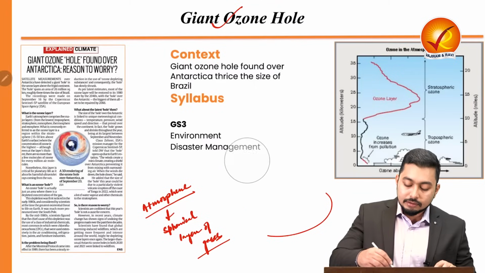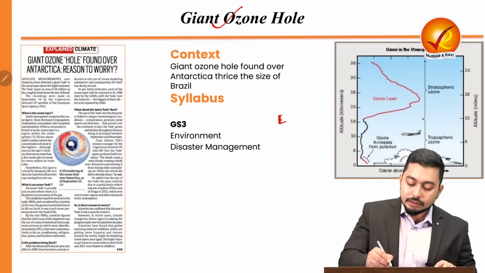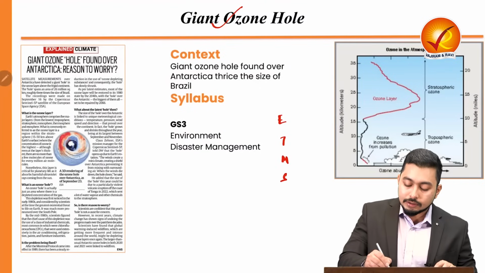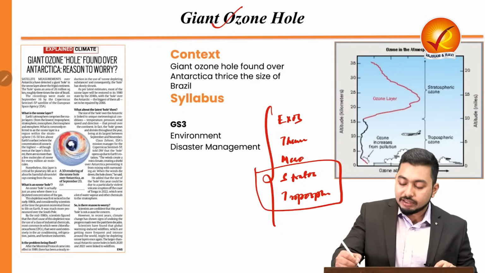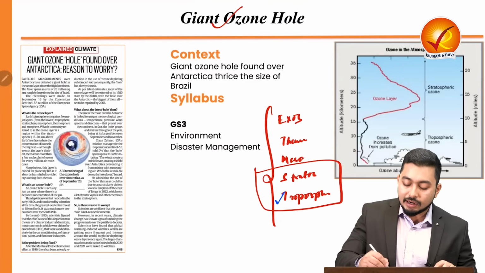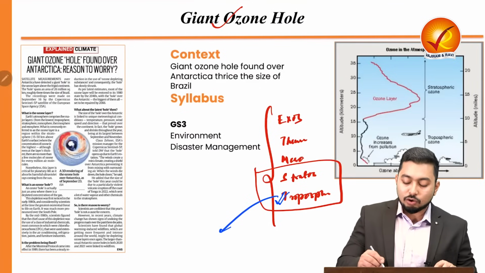And they are named differently. For example, your troposphere, your stratosphere, mesosphere, thermosphere, and exosphere. Now, the majority of the climatic events, 99% of the climate events, take place in the troposphere.